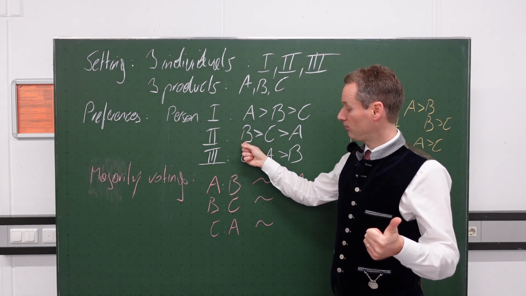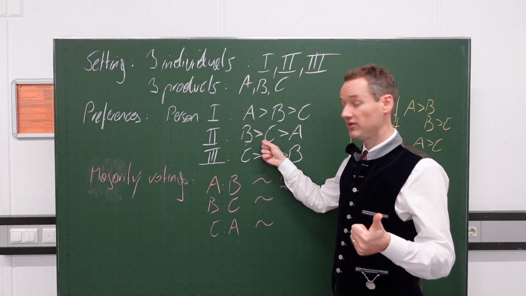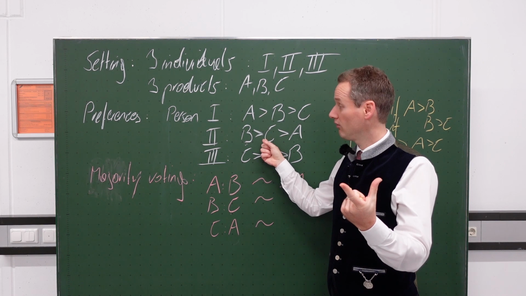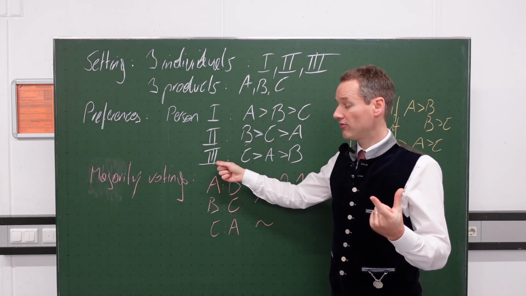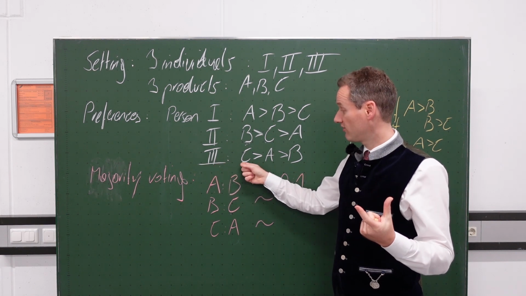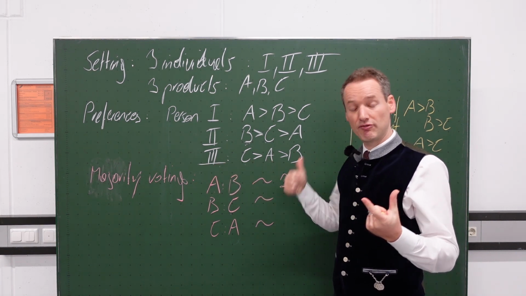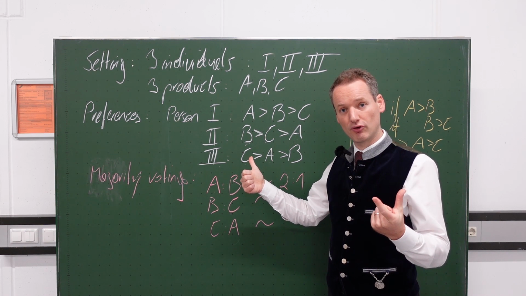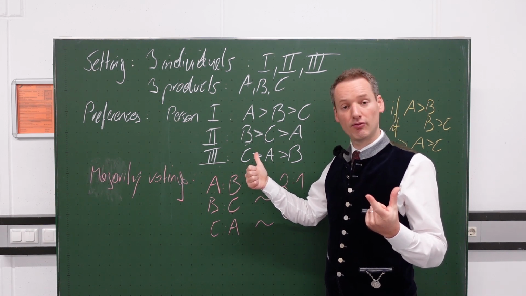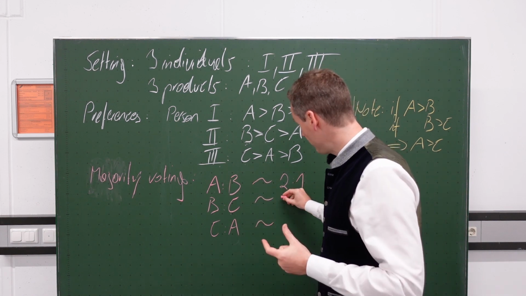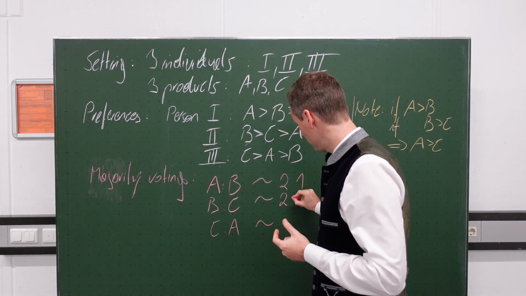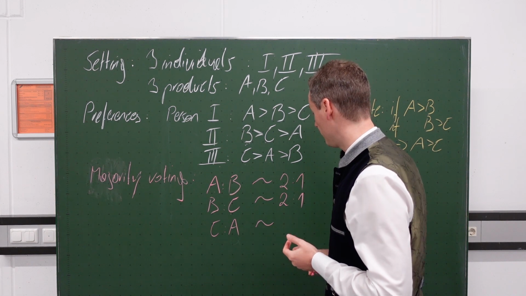Person number 2 prefers product B to product C too, so I have a 2nd vote for product B. Person number 3 prefers product C to product A, so I have 1 vote for product C. Thus, I have 2 to 1 again.